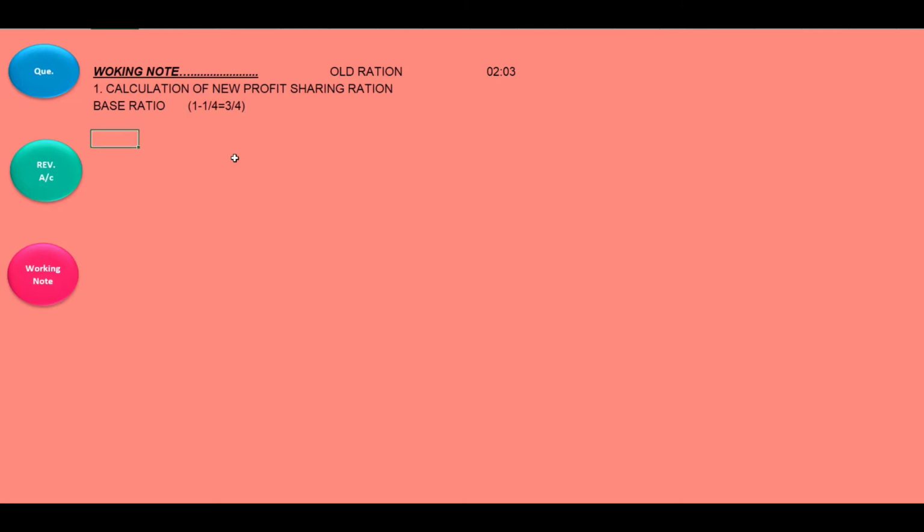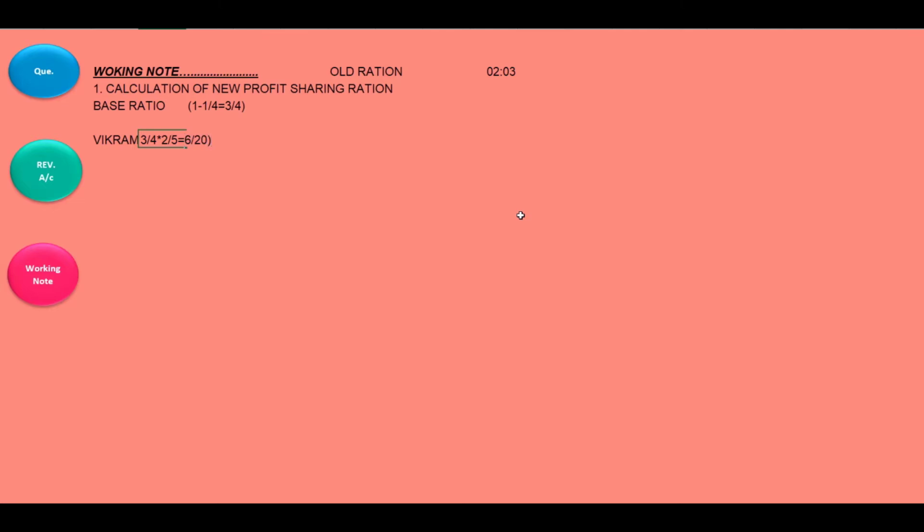Now on the basis of this, we will calculate Vikram's ratio. So how to calculate? See, first of all we will be taking the base ratio, that is 3 upon 4, into their old ratio, 2 upon 5. Then you will be getting 6 upon 20.